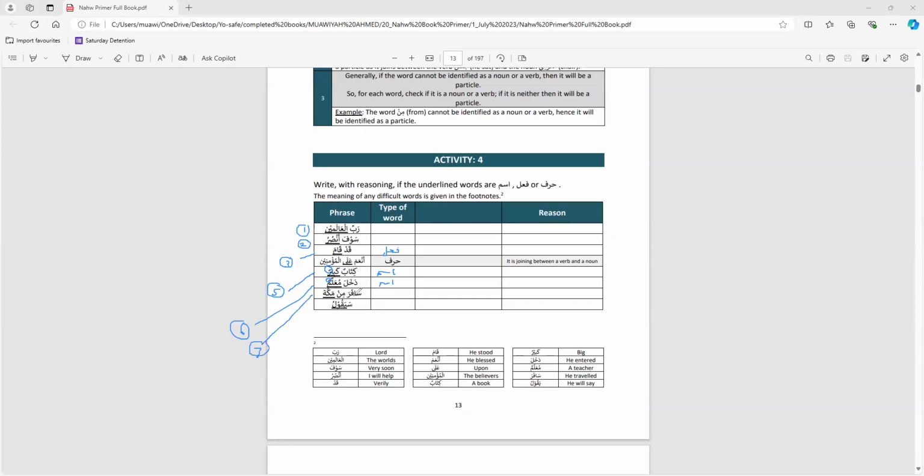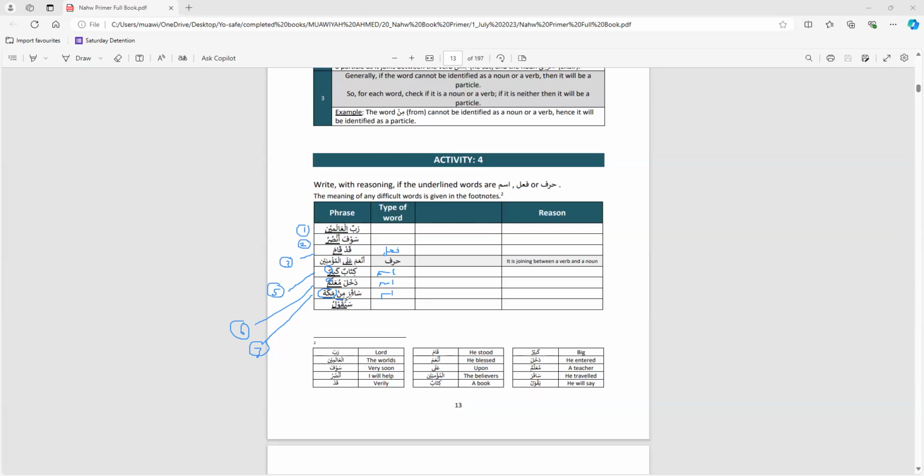Safara min Makkata. He traveled from Makkah. So Makkata. Ism, fa'il, or harf? Ism. Why? What's the sign? It has harful jar before it. Well spotted. That was a bit of a tricky one.